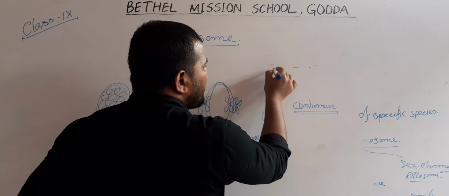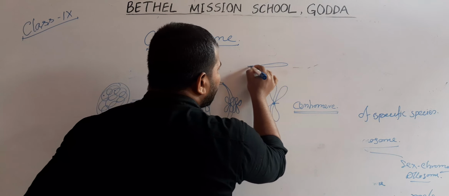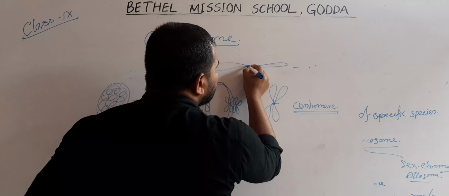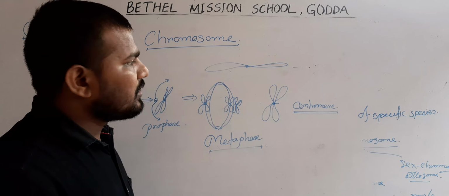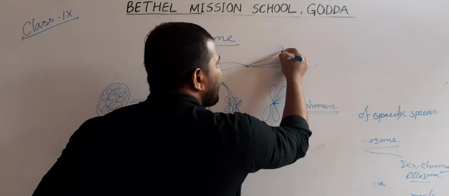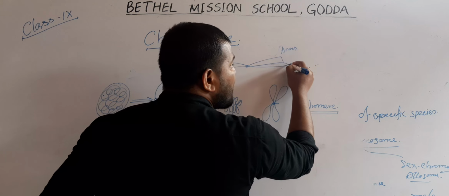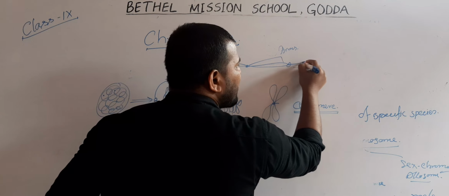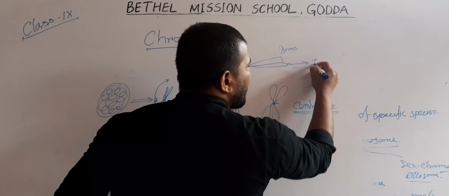From the centromere, the projections arise. They are known as the arms. The end portion of the arms is termed a telomere.